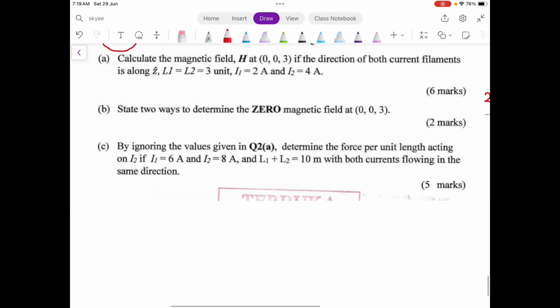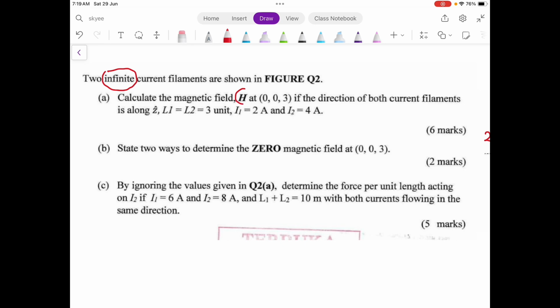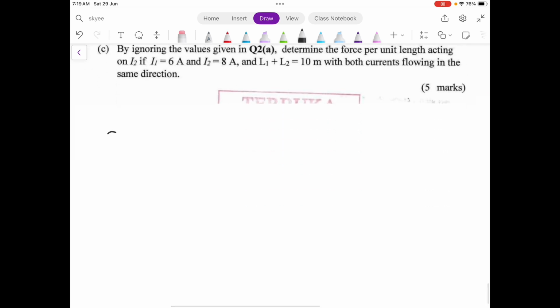So find what? The magnetic field. You have to know what equations to apply. This is an infinite line, so the magnetic field is equal to I over, sorry, it's not 4, it's 2 pi r.